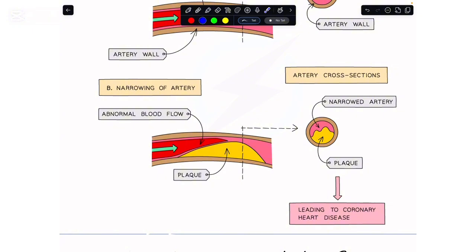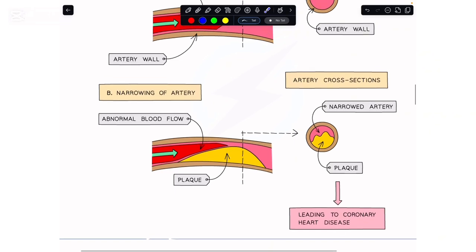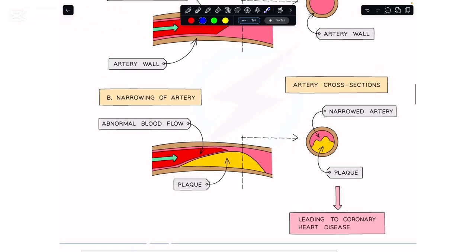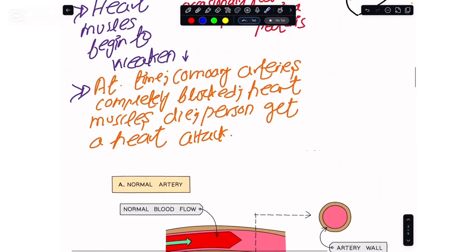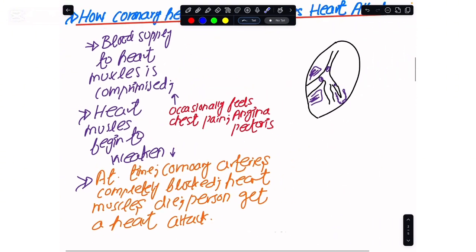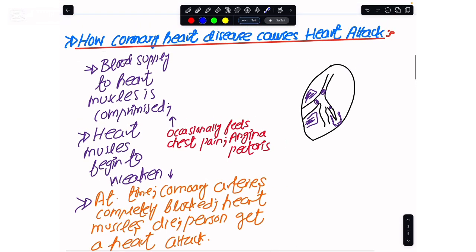During that time, the person occasionally feels pain in his chest when he does some kind of activity. That situation is referred to as angina pectoris. By that, the person should get to know that he has some issue going on with the heart, so he should consult a cardiac surgeon or a cardiac doctor. This is how coronary heart disease can initially weaken the heart and later cause a person to die, or it can lead toward a heart attack.